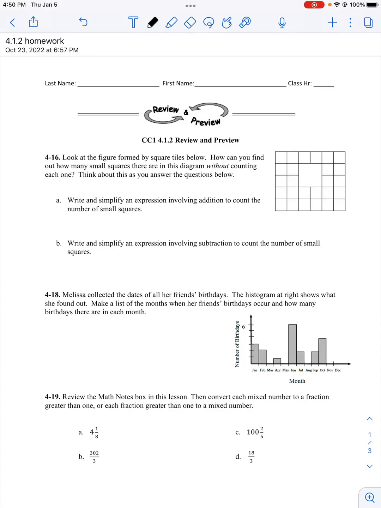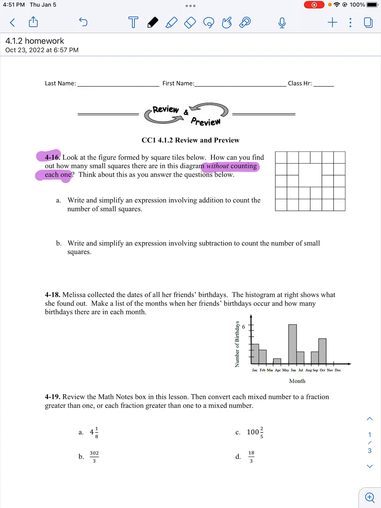Okay, today we're going to go over CC1 4.1.2. We're starting with problem number 16. I'm going to look at the figure formed by square tiles below. How can you find out how many small square tiles there are in this diagram without counting each one? Think about this as you answer the questions below.